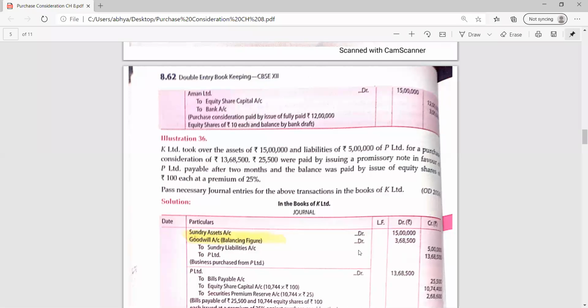Now could you please explain to me how you have found out the goodwill amount? Yes, Kunal, how did you find out the goodwill amount? It is not given in the question. Hello. So you were speaking by looking at the answer, Kunal? Ma'am, may I be audible to you?